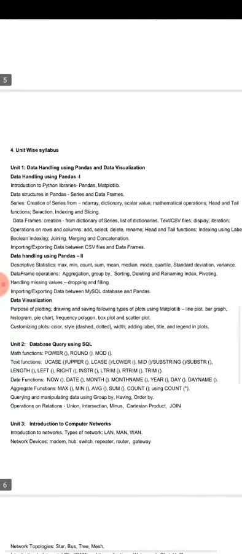This is your first unit, as you can see. In this unit we are having 2 chapters regarding Python pandas. In first chapter we are having series and different operations that we can perform on series, and data frames like sorting, aggregation, deletion, renaming, pivoting.